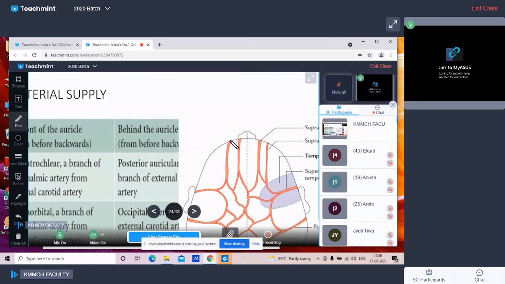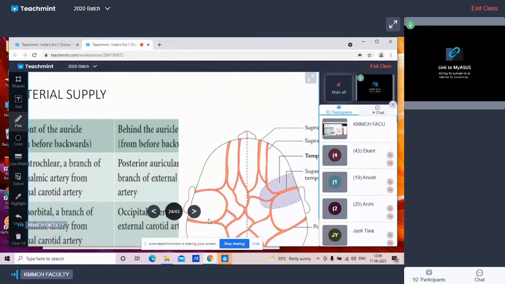Then the superficial temporal artery enters the scalp in front of the root of the zygoma, and here it divides into the anterior and the posterior branches. Then the posterior auricular artery enters the scalp behind the root of the ear. And the occipital artery enters midway between the ear and the external occipital protuberance. So these are the blood supply of the scalp.